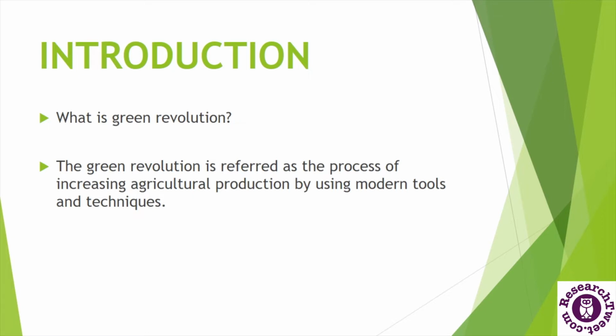With the increasing population, it is very important to meet the food demands of all the people. So to meet these demands, it is compulsory to increase food production, and that is only possible by using some scientific methods. This revolution is named the Green Revolution because it is related to agriculture.